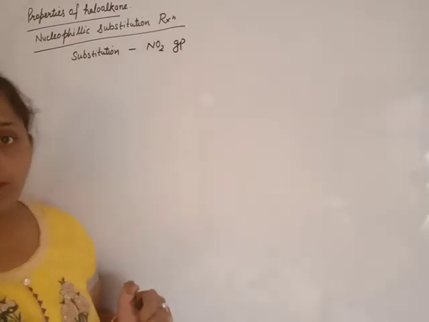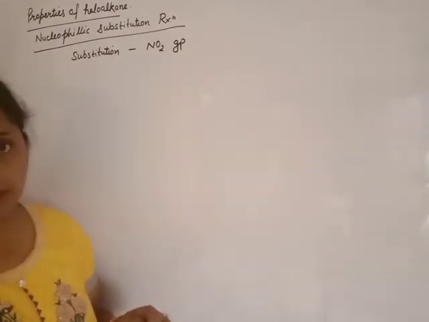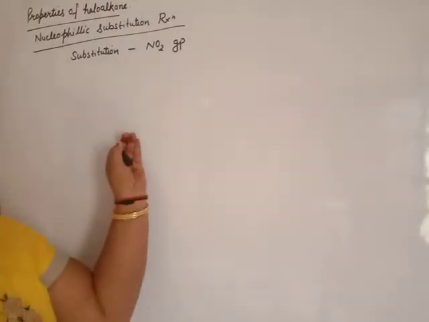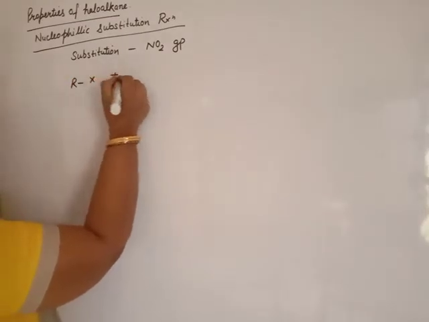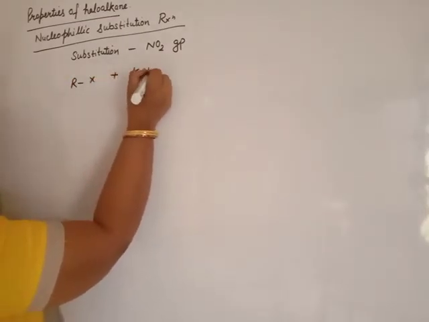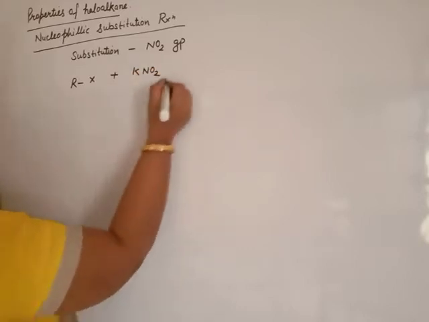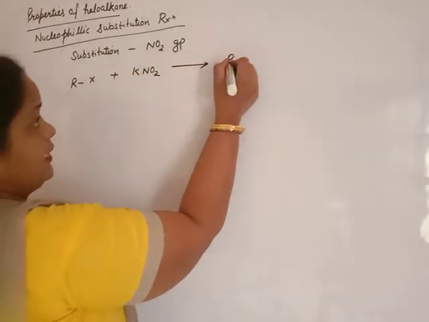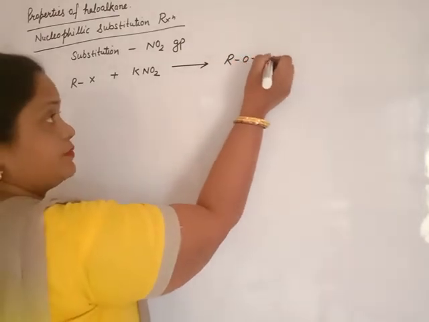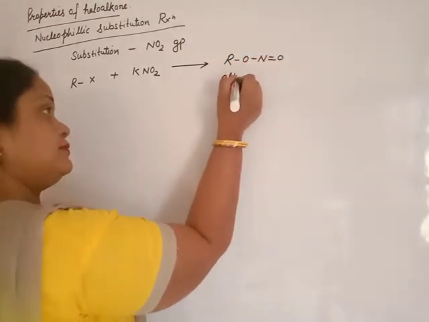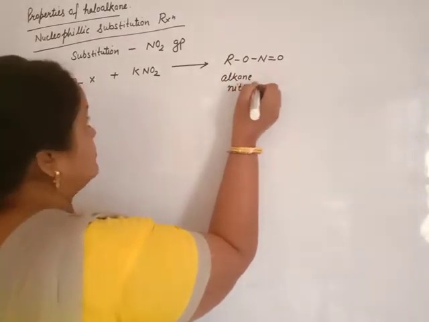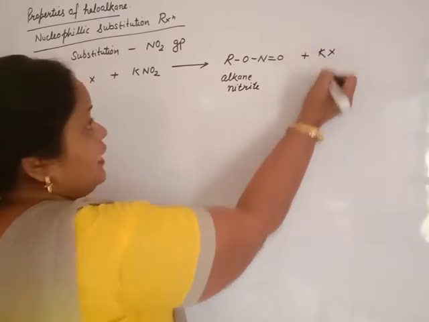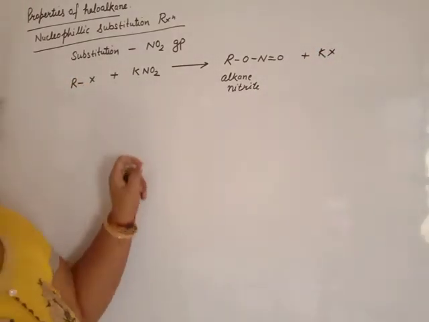What will happen when haloalkane is treated with potassium nitrite or sodium nitrite, and with silver nitrite, as with KCN and AgCN. When haloalkane is treated with potassium nitrite or sodium nitrite, we get alkyl nitrite, either with KNO2 or NaNO2.